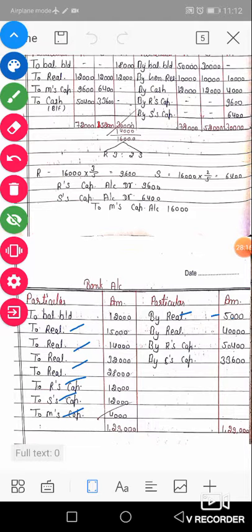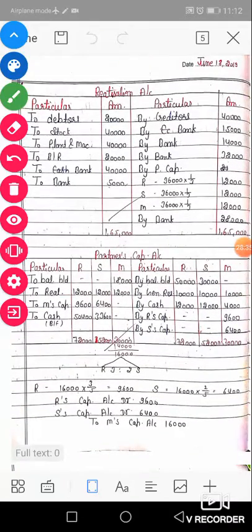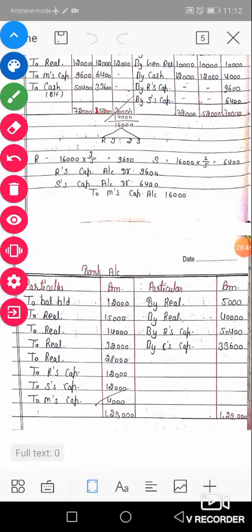Okay. Now next, all to cash entries. The first to cash is here in the capital account. To cash means payment. So payment is transferred to the CR side, by Ram and by Sham, 50,400 and 33,600, and these two payments are transferred from the realization account, to bank and to bank. So all to bank and to cash amounts are transferred to the CR side, because they represent payment of cash. So by bank is transferred to the DR side from both accounts, realization and partners' capital accounts.